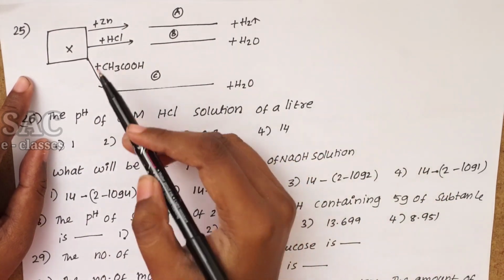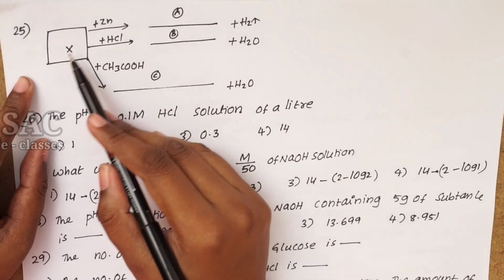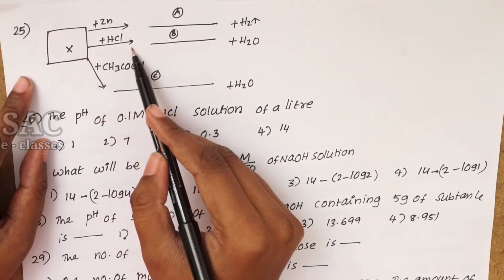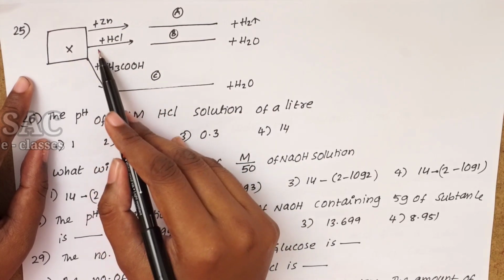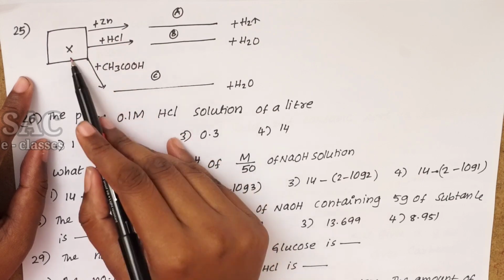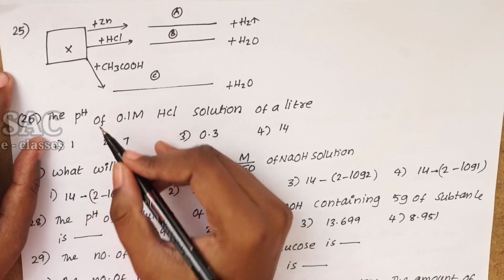So we can't say. But the second equation tells that it is not an acid, because an acid reacting with an acid may not be possible. So X is clearly a base.